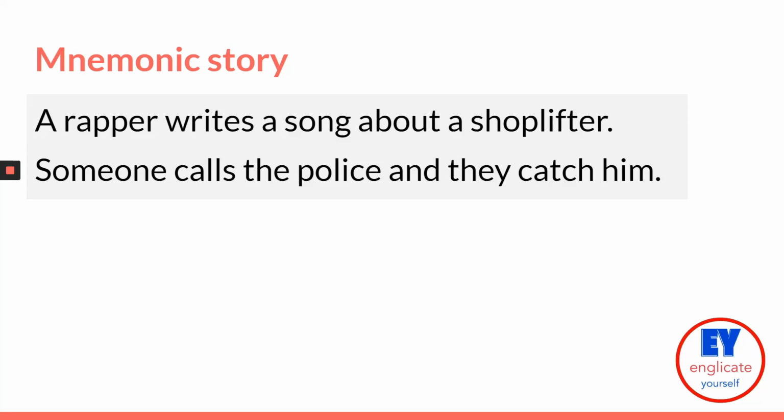And this mnemonic story helps you remember the cases when we use the suffix ER to form the so-called nouns of agency. Nouns of agency are nouns indicating a person or thing that performs an action. For example, a writer is someone who writes. A singer is someone who sings. As simple as that. Now, take a closer look at this story and find all the verbs and nouns of agency here. How many are there all in all?